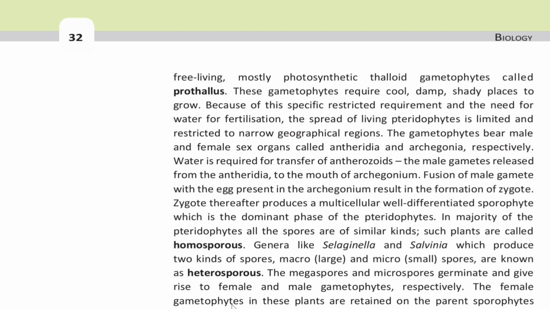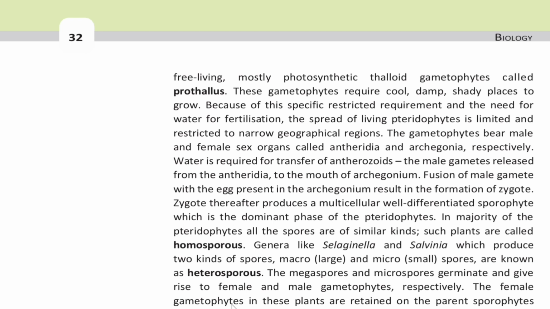The gametophytes bear male and female sex organs called antheridia and archegonia, respectively. Water is required for transfer of antherozoids, the male gametes released from the antheridia, to the mouth of the archegonium. Fusion of the male gamete with the egg present in the archegonium results in the formation of the zygote. The zygote thereafter produces a multicellular, well-differentiated sporophyte, which is the dominant phase of the pteridophytes. In the majority of the pteridophytes, all the spores are of similar kinds. Such plants are called homosporous.